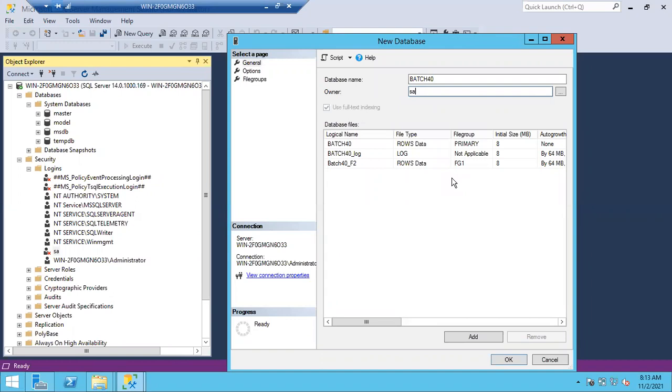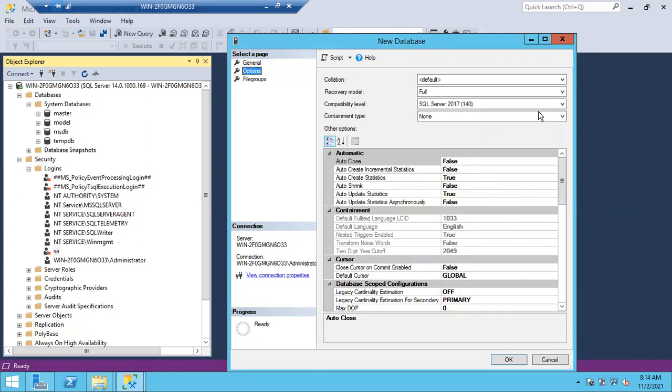Yes, sir. Now I'm not going to change anything; I'm going to keep it as default. After creating the database, I'll show you how to change the owner. Now go to options. Here you don't see many options, only normal options. Options will be there, but we don't use any of them, so no need to choose any of these things.